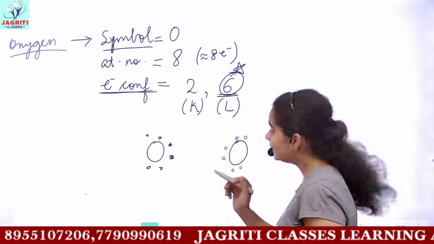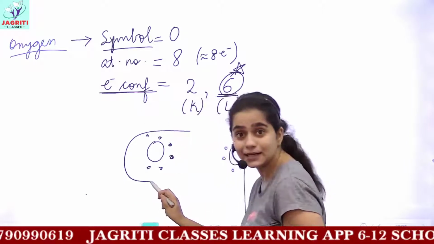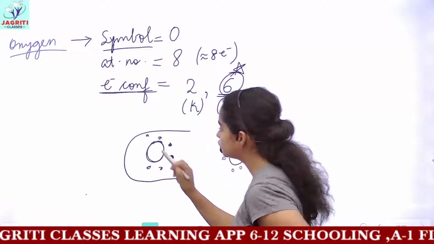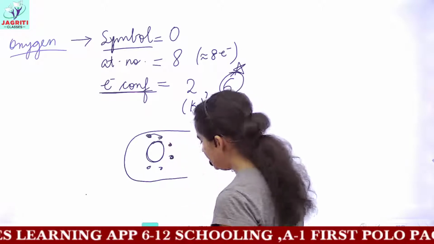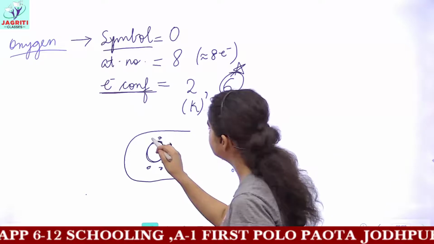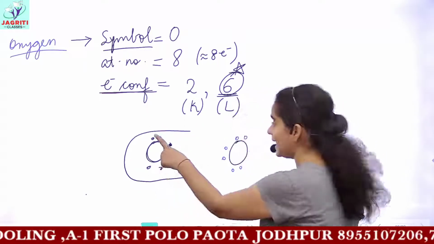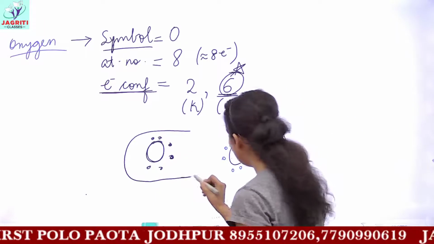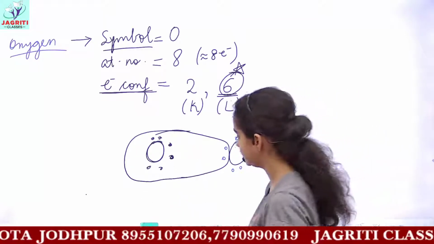Start to draw a circle. This is called the sharing circle. This circle includes the symbol of the element inside the circle. Then the electrons which are already present should also be included. So we have started drawing the circle which contains the symbol of the element and the respective electrons. Now it needs how many electrons more? It needs 2 more electrons. So these 2 electrons are also included in this circle of oxygen.